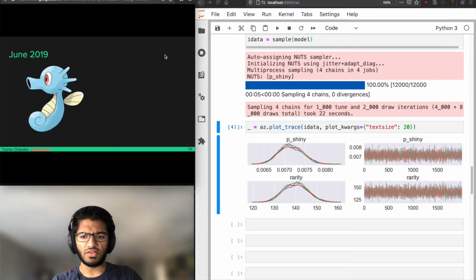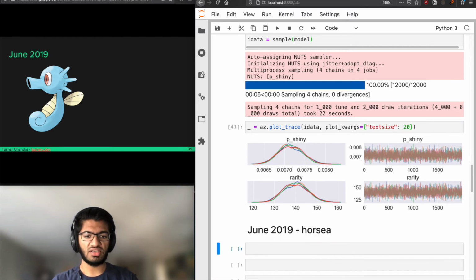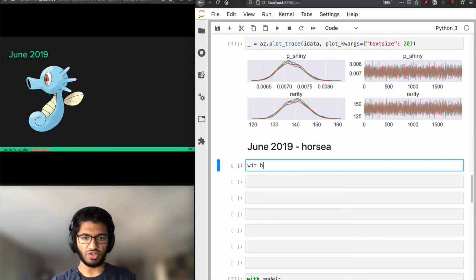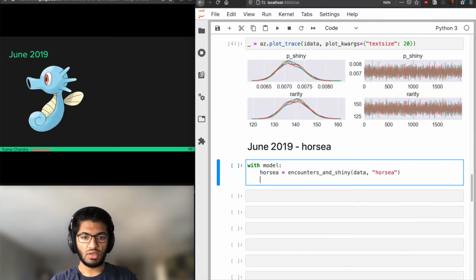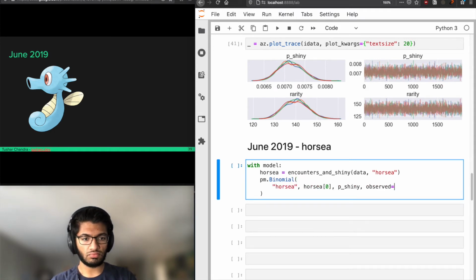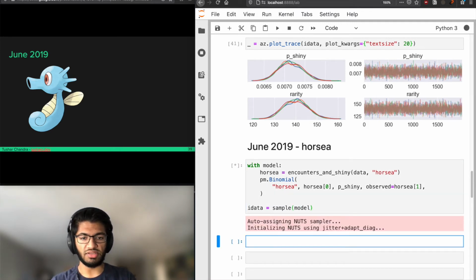So the next event was in June 2019. We had a Horsea event, and let's just add that to our model. We're doing the same thing, right? We're going to do with model and add the Horsea and create a binomial likelihood for it and sample and then plot the trace.